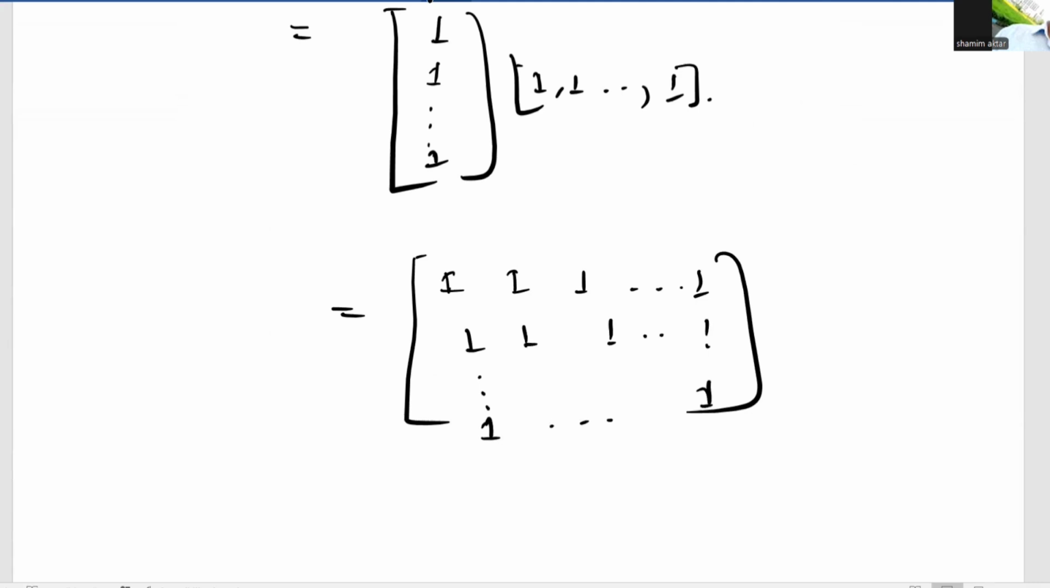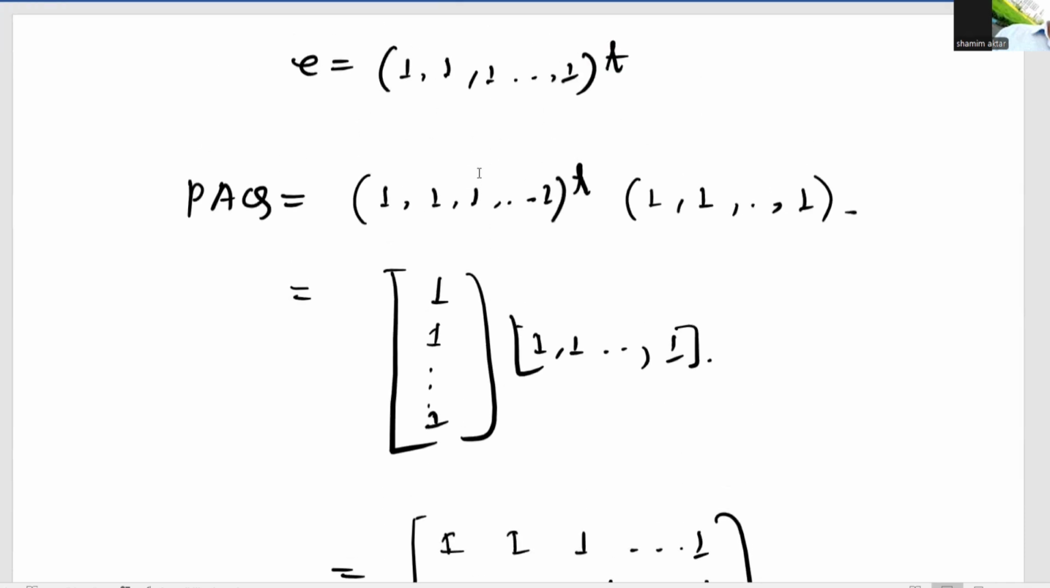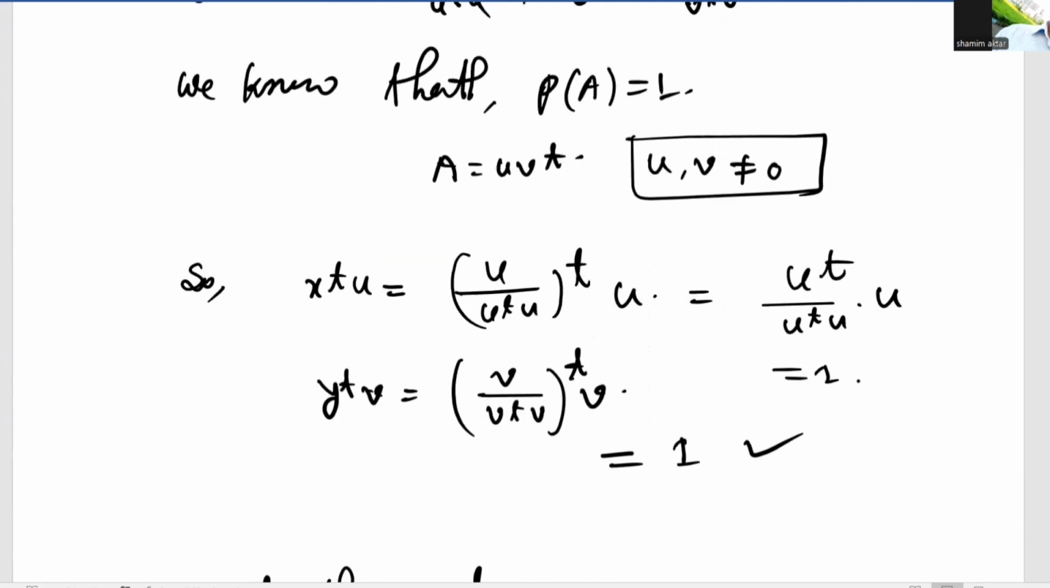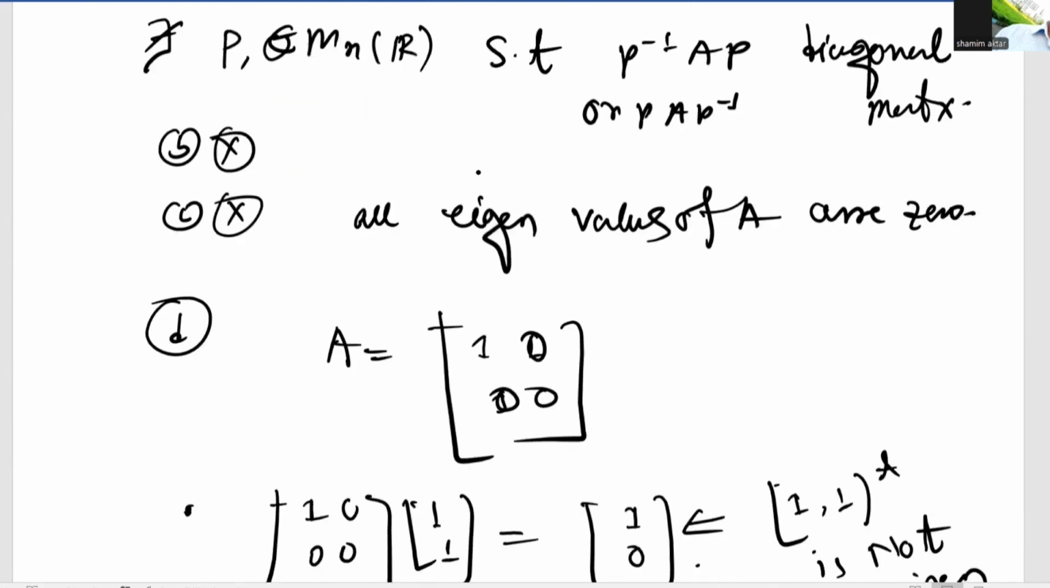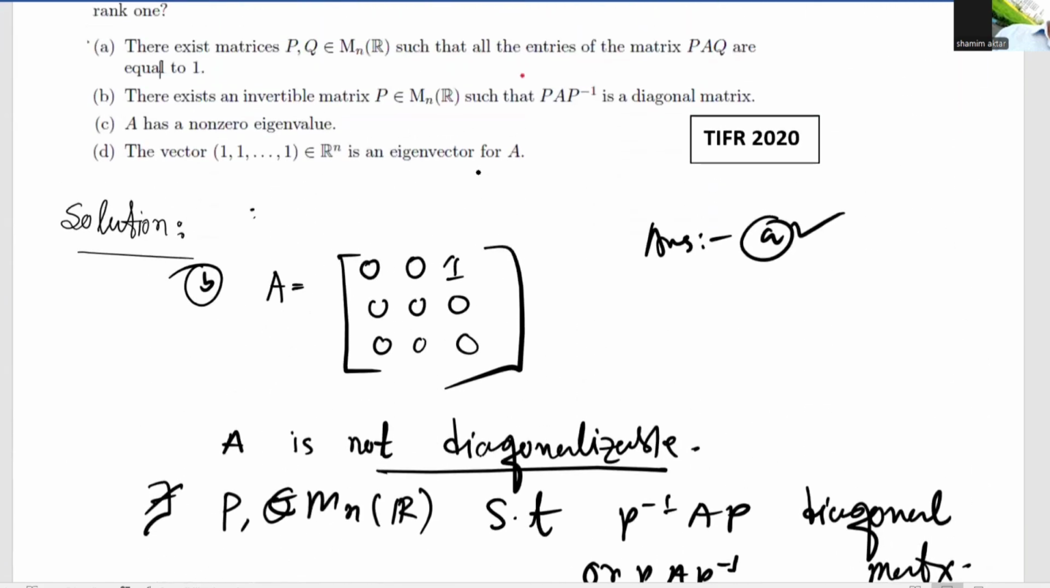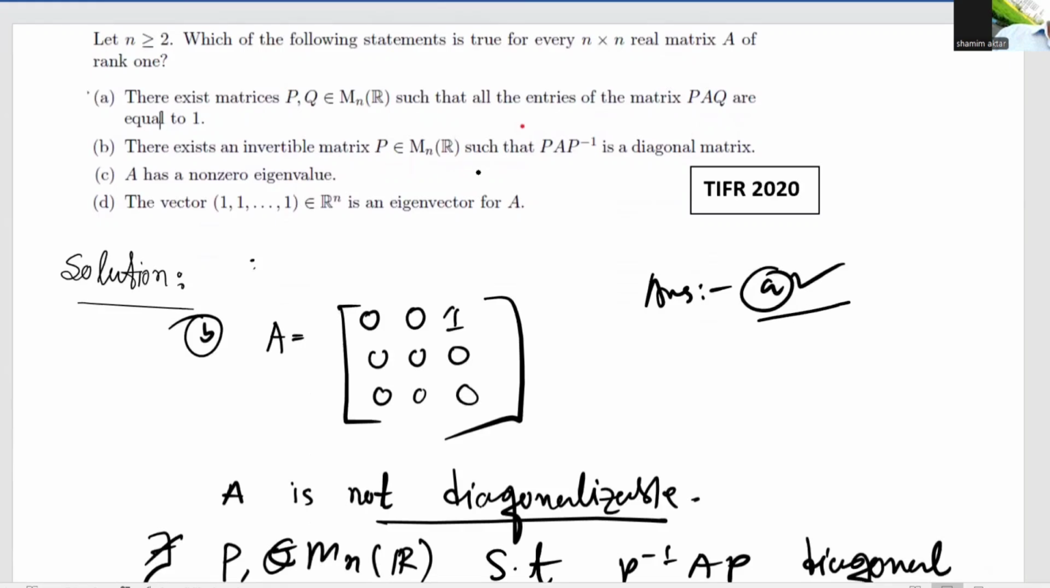So hence the proof. We choose P as follows, and x and y as follows. Then we get P and Q such that PAQ has all entries equal to 1. So option A is true. Hence the proof.